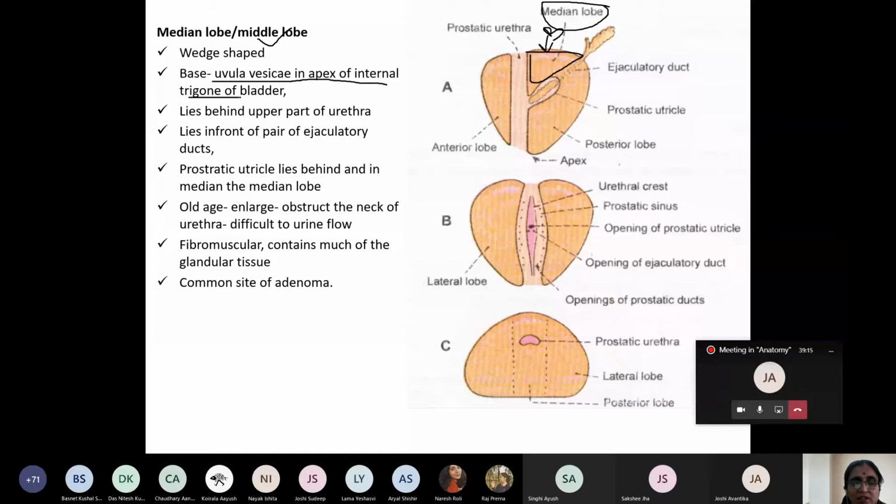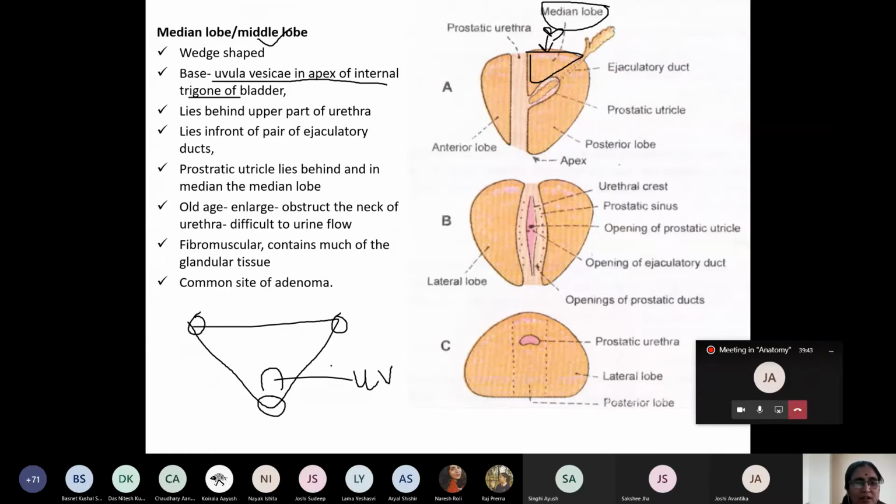You have studied this internal trigone: these 2 are the openings of the ureters, and at the apex there is the opening of the internal urethral orifice. Just behind it, there is an elevation of the median lobe of the prostate in the male urinary bladder. That elevation is known as the uvula vesicae, formed by the median lobe.